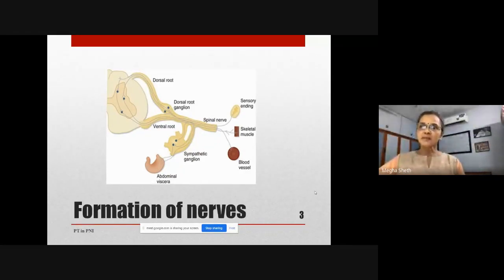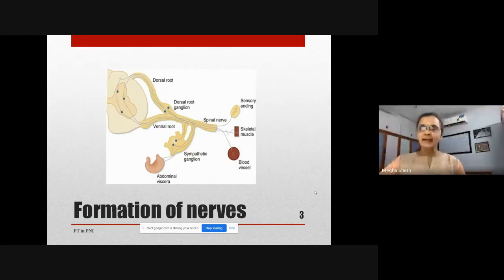Once it comes out from there, it divides into anterior rami and posterior rami. Posterior rami may continue on itself to supply the trunk. So you have the thoracic nerves supplying the neck, the thorax, and you have the anterior rami, anterior branches, which join to form the plexus. So you have the brachial plexus, you have lumbar plexus, you have lumbosacral plexus. And then these are dividing into the peripheral nerves which supply the limbs.